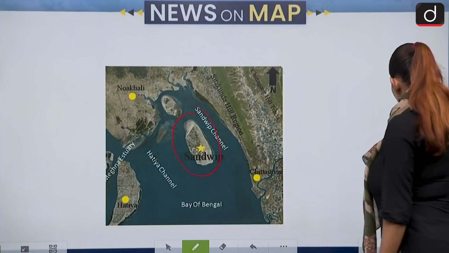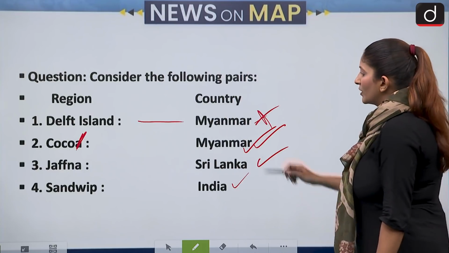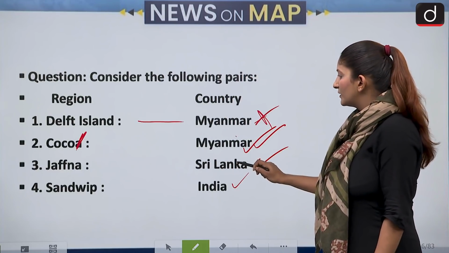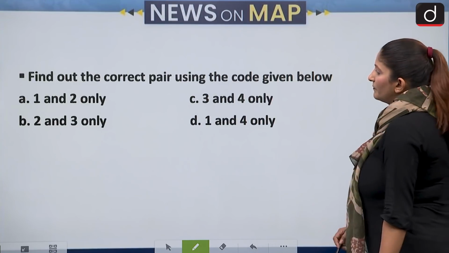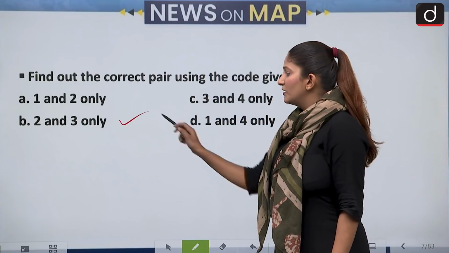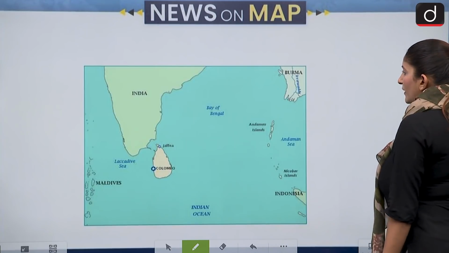Okay, so the correct answer would be, of course, let's see, 2 is correct, 3 is correct. Only 2 and 3 are correct. So the correct answer would be 2 and 3 only. That is option B. All right, let's move forward. Talking about our next set of questions.